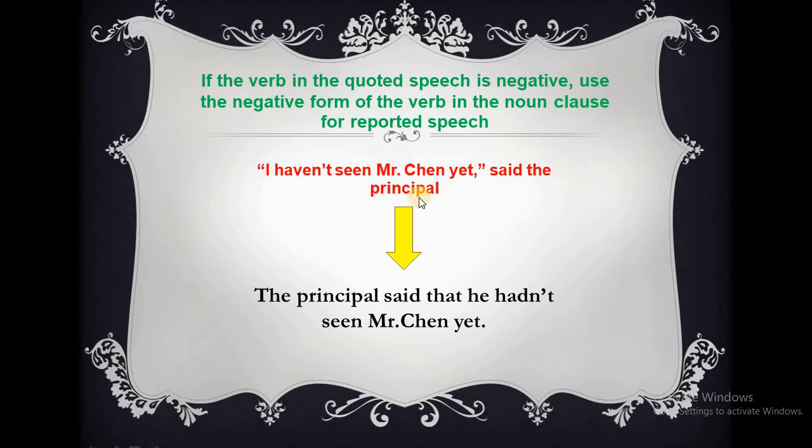So we take the principal, put it in the beginning. The principal said that he hadn't. So from present to past. Hadn't seen Mr. Chen yet. So we keep the negative in the quoted speech, and we keep it in the reported speech.